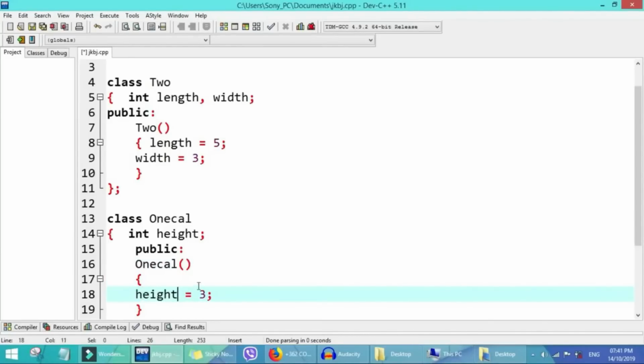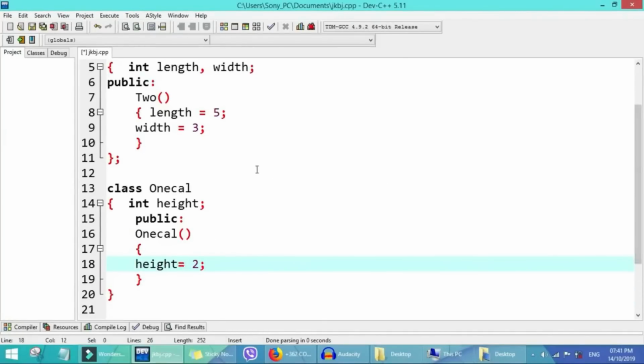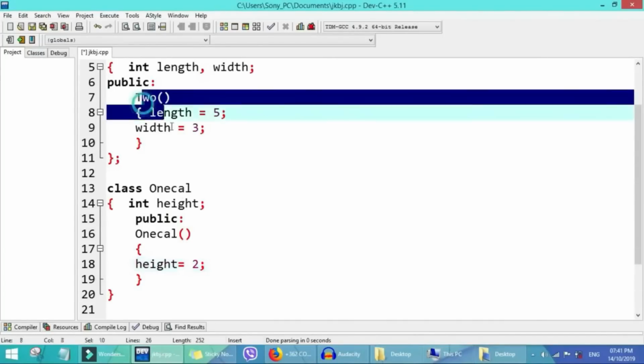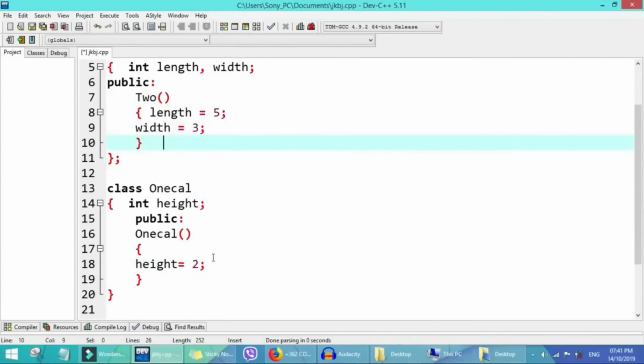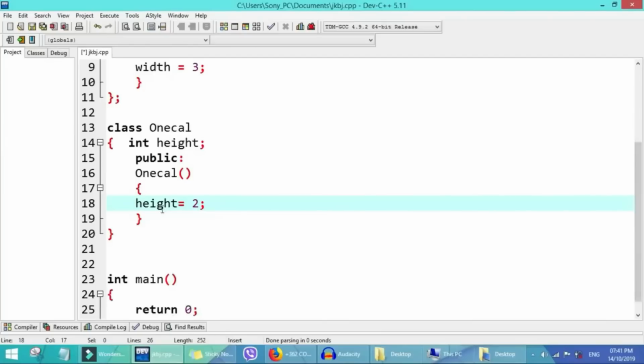Height now we say 2. So we don't create the constructor, we initialize the two lengths the first class gets and the one length the second class gets. So don't forget, the second class will get one function.